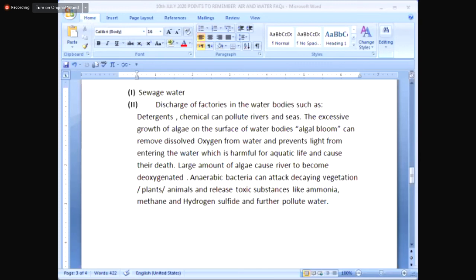Sulfur dioxide is a harmful gas as it is present in: A, distilled water; B, acid rain; C, river water; and D, in the laboratory.